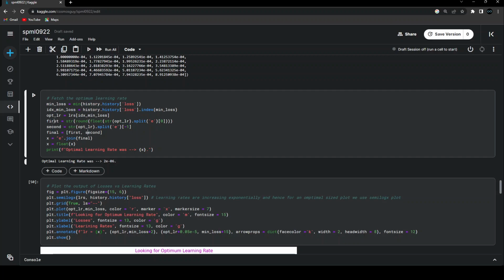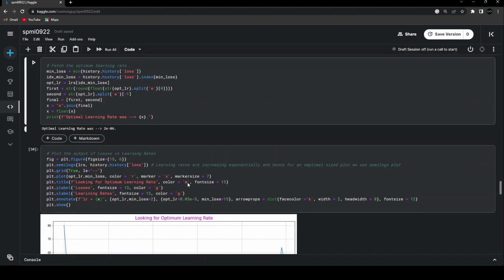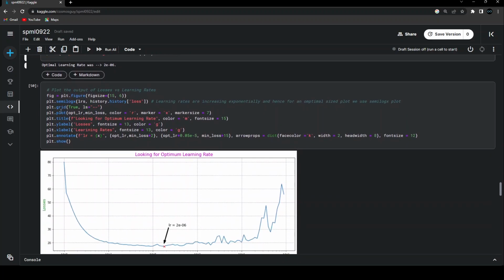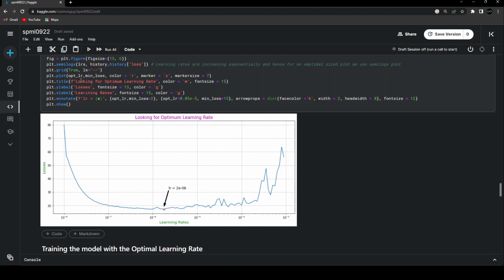So again, you can just skip this step, but just to explain it very briefly, I have done the steps in order to have a neat and clean version of the learning rate that has been displayed over here. And then I'm simply going ahead and directly plotting this graph of learning rates on the x-axis and the losses that I got on the y-axis, and looking for the optimum learning rate. That's the heading that I have given. And yeah, this is the very basic thing.